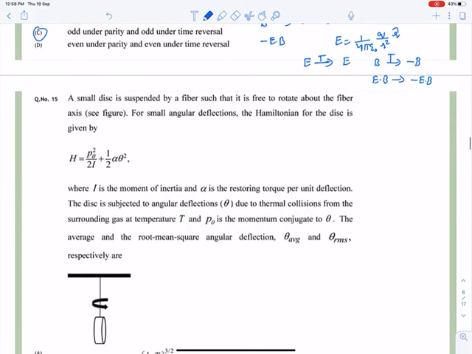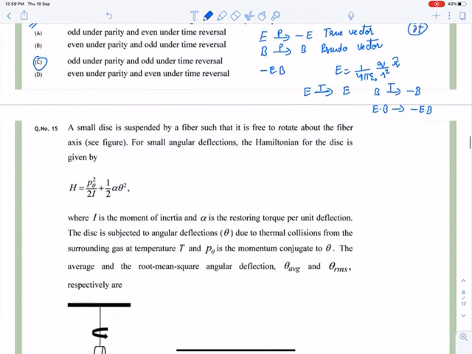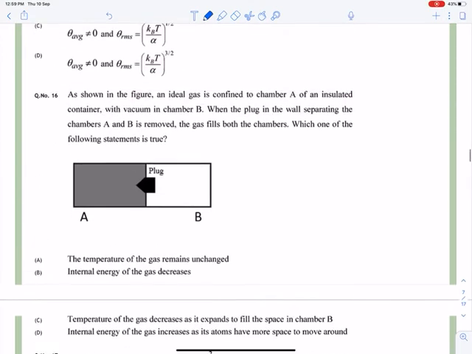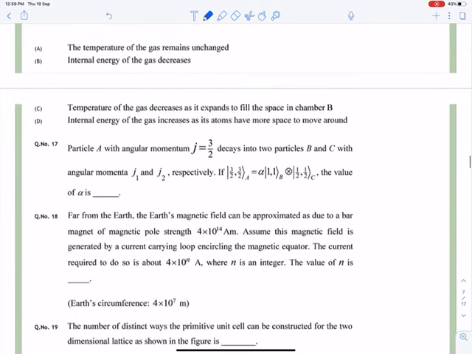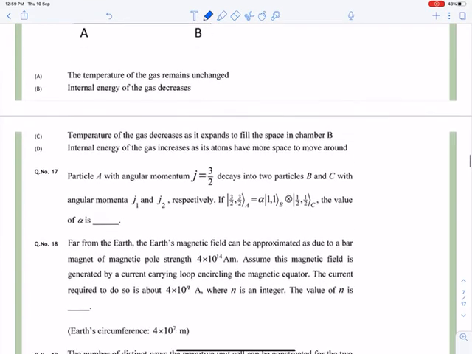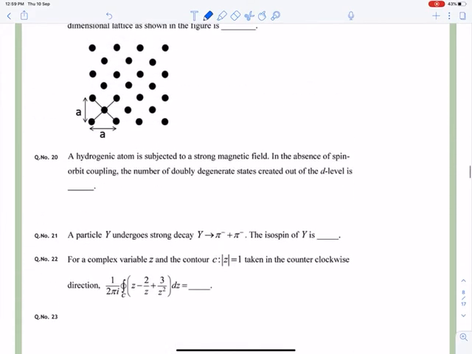Now we'll go to question number 17. No, question number not 17. We'll move to question number 21. Question number 21 we will move.